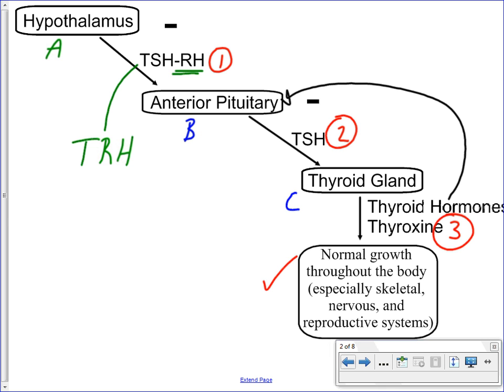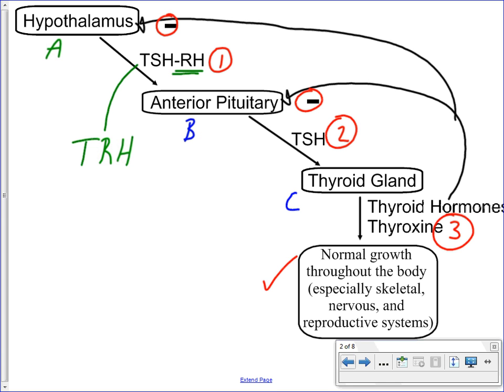There will be some receptors on the anterior pituitary that will respond to thyroid hormone. There will also be some receptors on the hypothalamus that will respond to the thyroid hormones. And in both cases, the response is going to be a negative feedback.